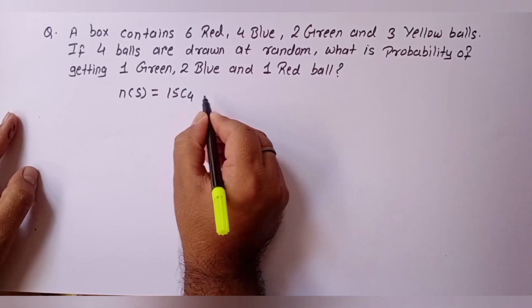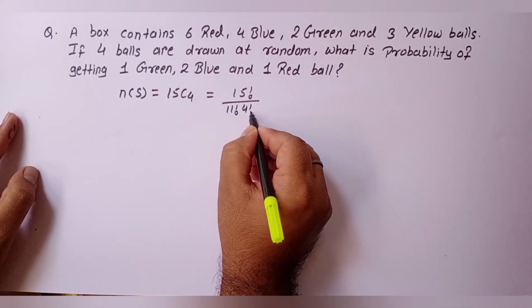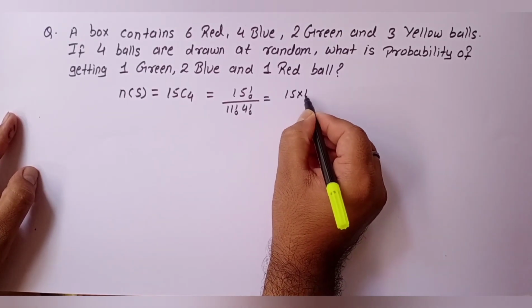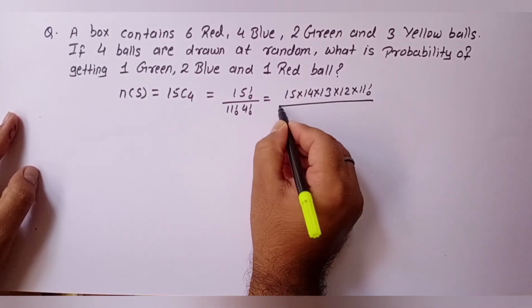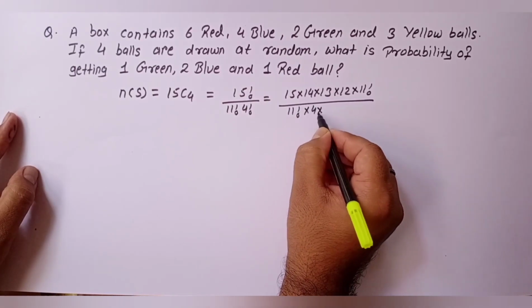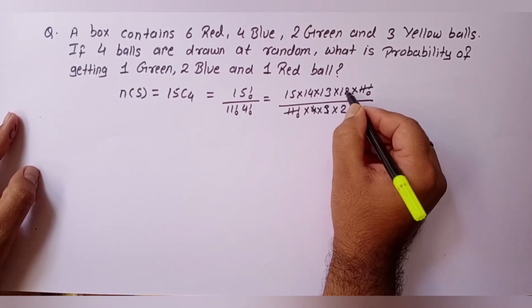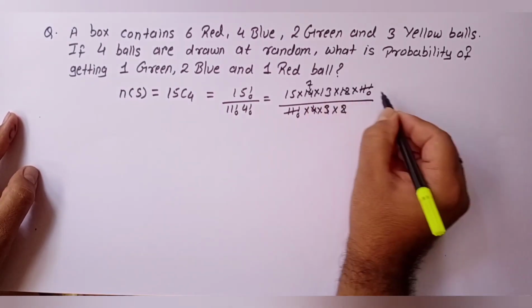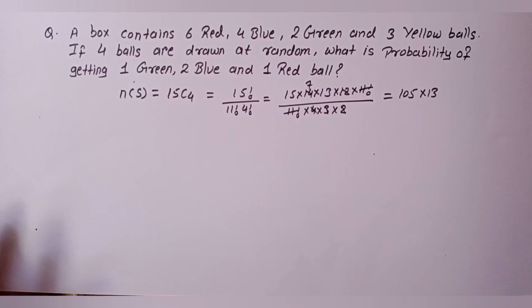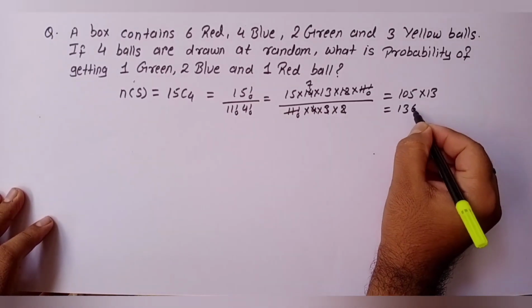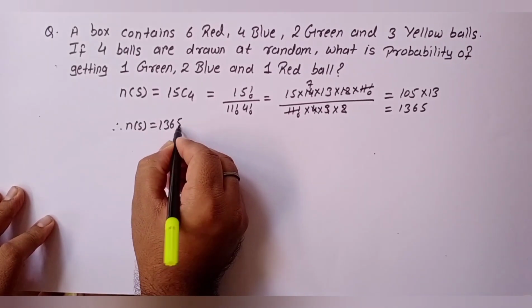So our sample space is 15C4, which is equal to 15 factorial divided by 11 factorial into 4 factorial. That is 15 into 14 into 13 into 12 into 11 factorial divided by 11 factorial into 4 into 3 into 2. 11 factorial and 11 factorial cancel. 4 and 3, 12 cancel. 7, 105 into 13 is equal to 1365. Therefore, our sample space is 1365.